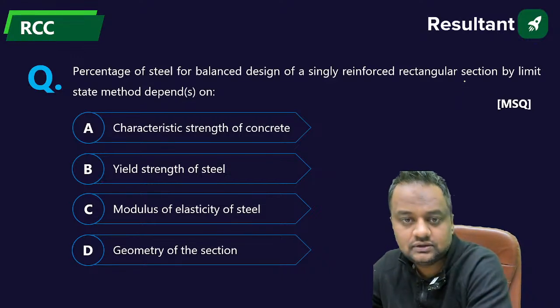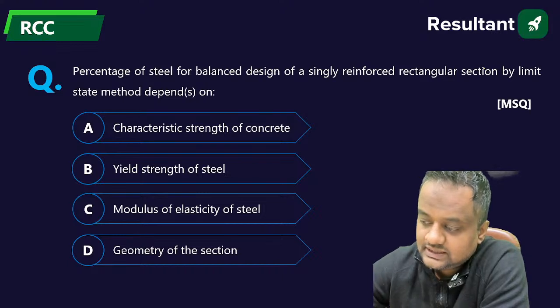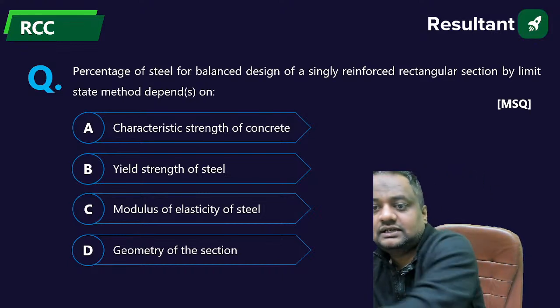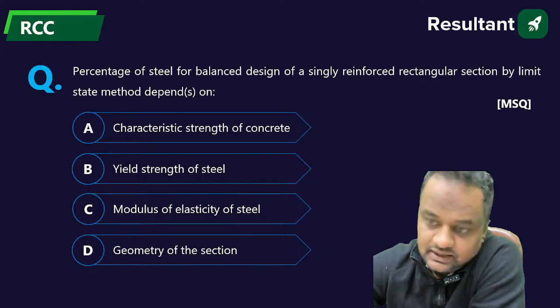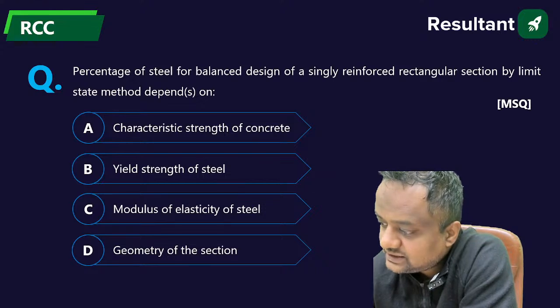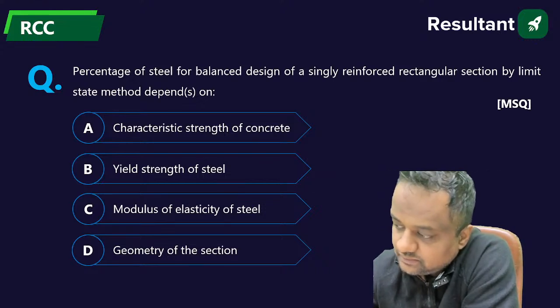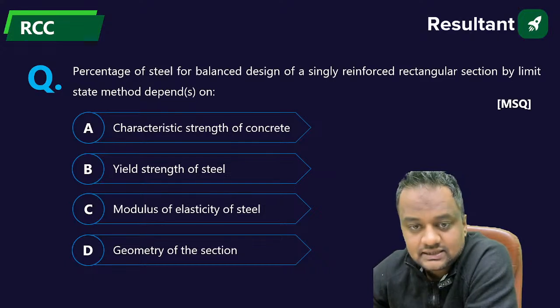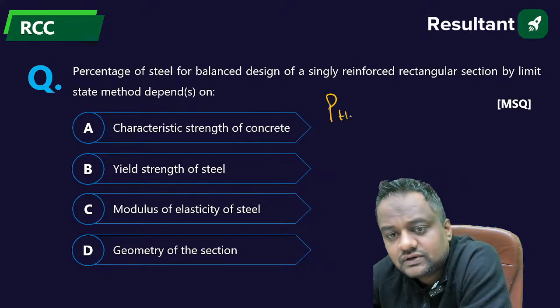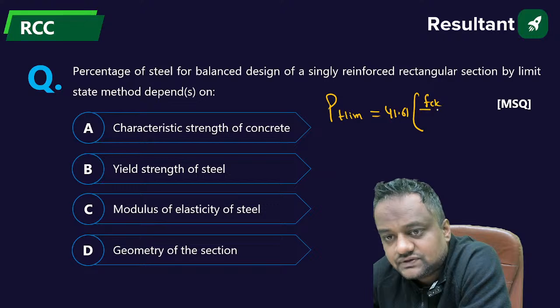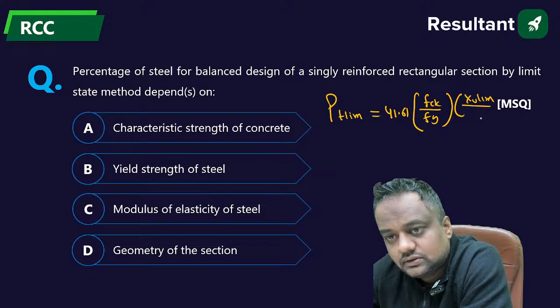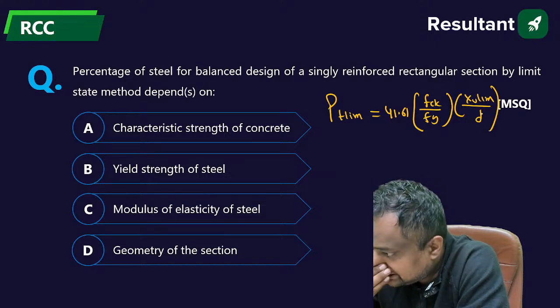Percentage of steel for the design of a singly reinforced section by limit state depends on what factors? The percentage of steel for the balanced section, I am not going into the derivation of the complete similar triangle and all. The final value I am writing: 41.61 FCK by Fy, XU limiting by D. This is the percentage of the balanced section.